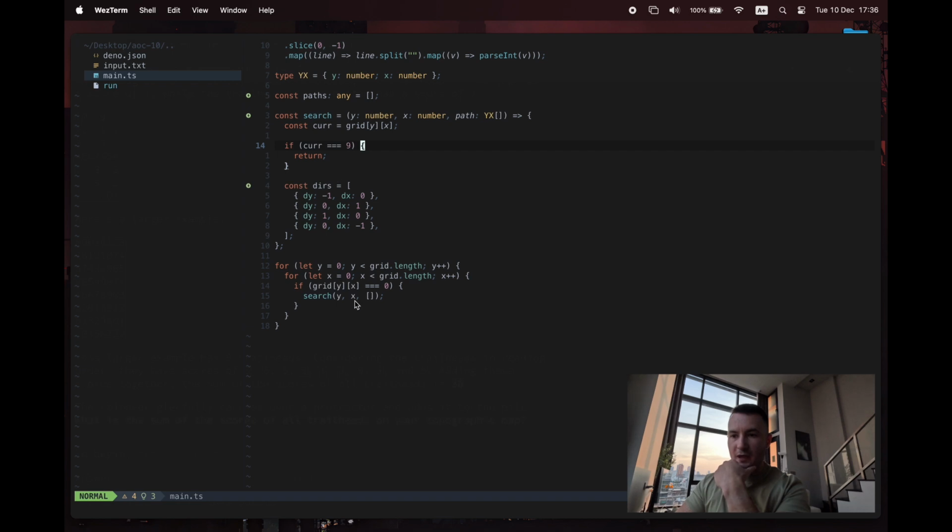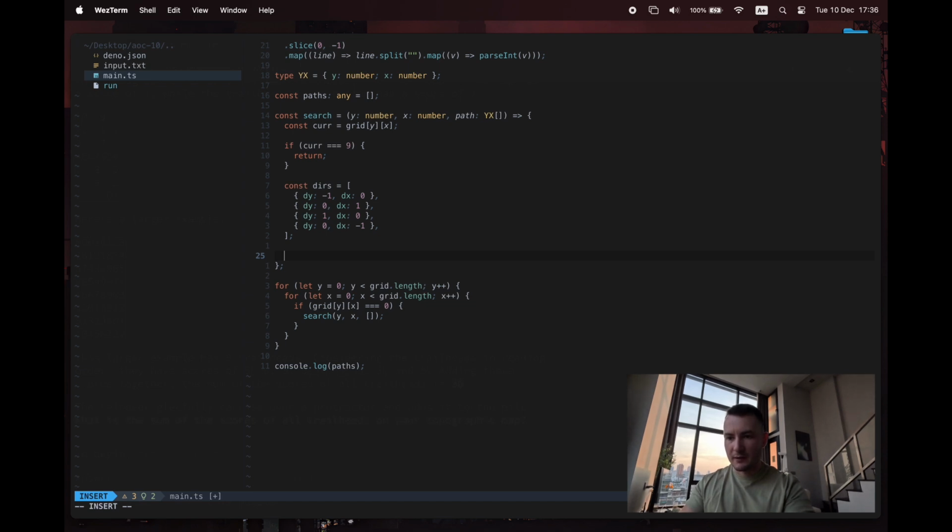So we're gonna search through that stuff. Let me just stick a console log for paths there, because right now, if I run this code, nothing's gonna happen. But we want this search function, which is gonna call itself in a second, to build up paths. So I'm gonna log paths after this stuff here.